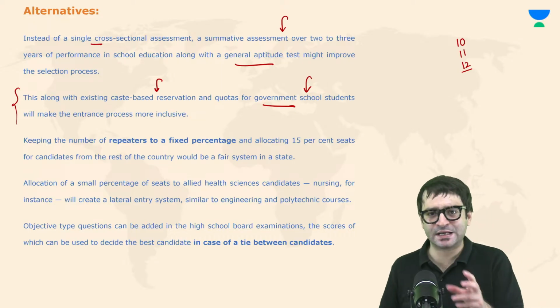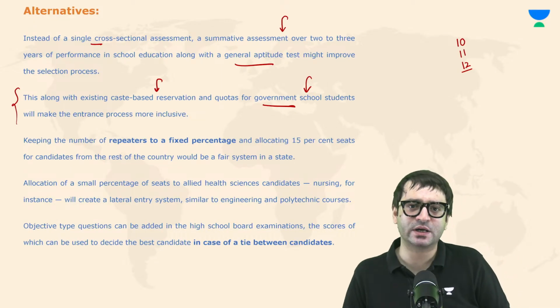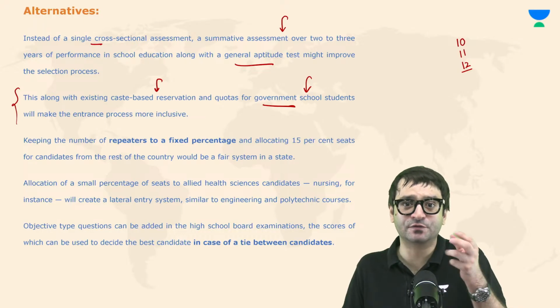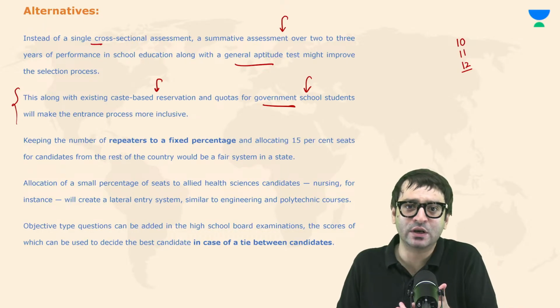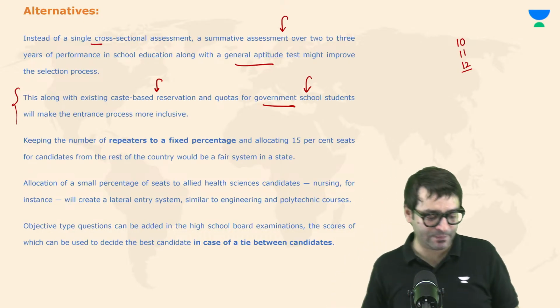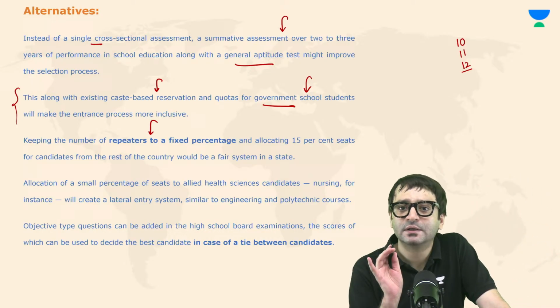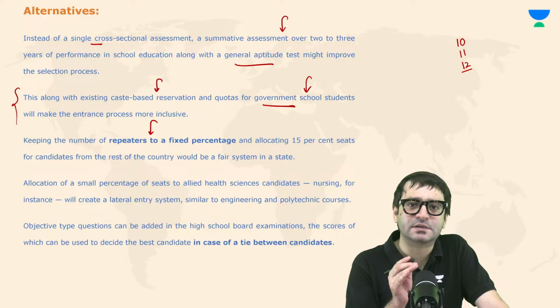And as I told you, there is no limit to the number of times you can appear in the NEET examination. Previously, there used to be a limit of 3 times. Now there is no limit. We need to prescribe the limit, so we need to keep the number of repeaters to a fixed percentage. Limit the number of repeaters.